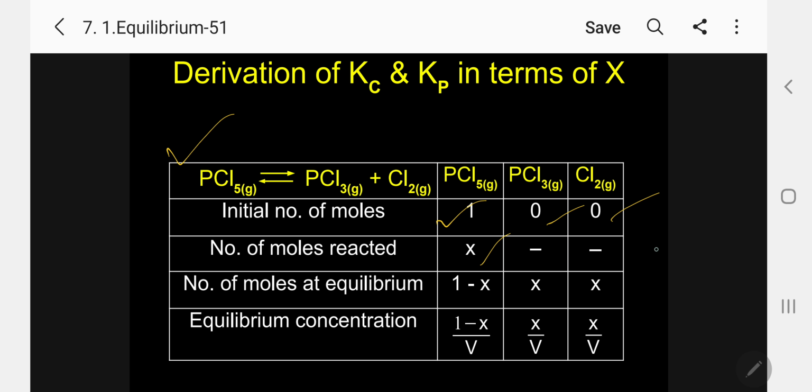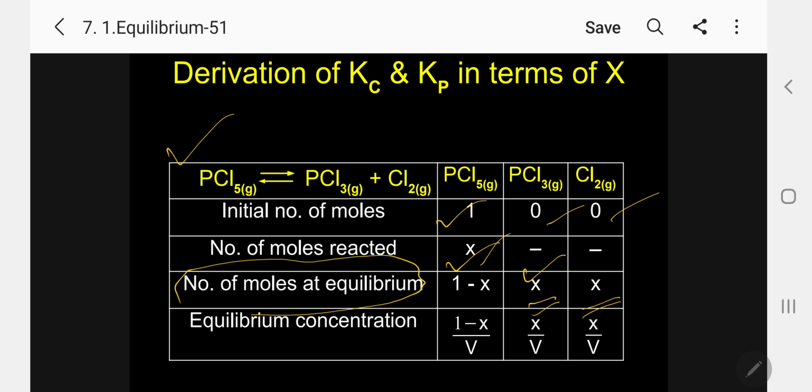So product again nothing, 0. So number of moles at equilibrium, 1 minus X, as usual. Whereas here, with the PCl5, 1 minus X. But PCl3 and Cl2, product formed is X, X. X moles of PCl3 and X moles of Cl2 are formed.